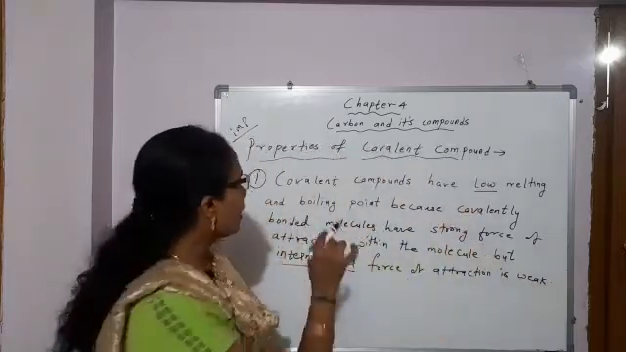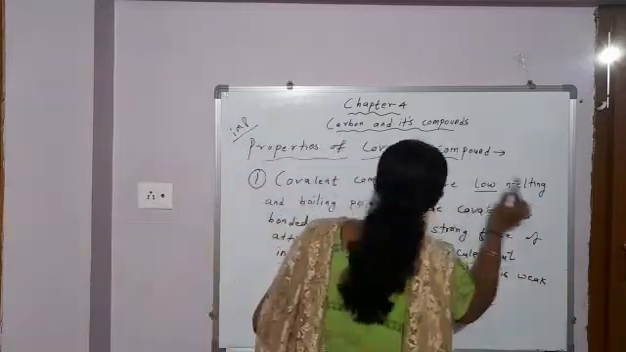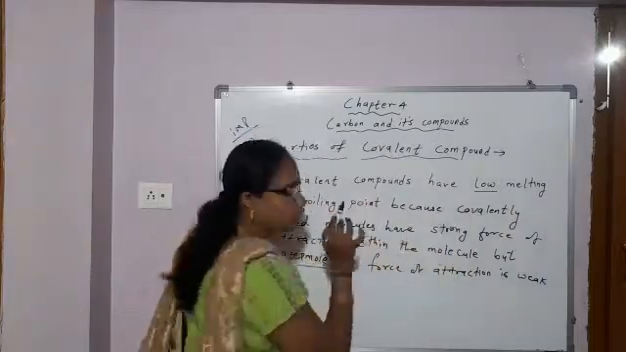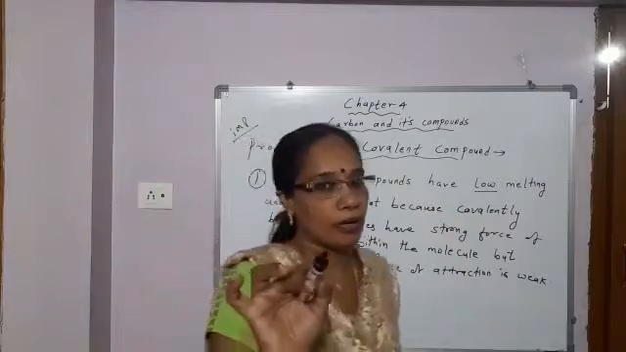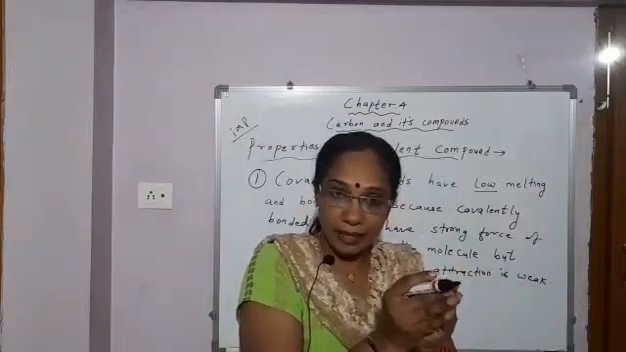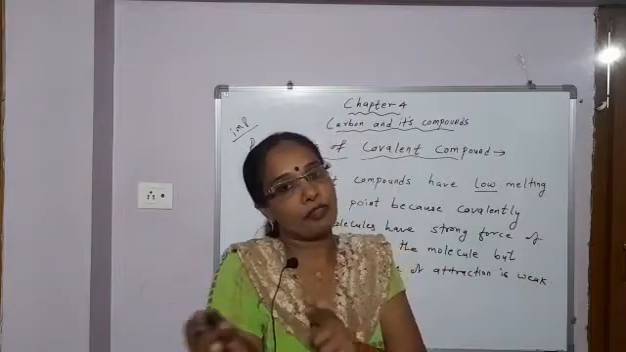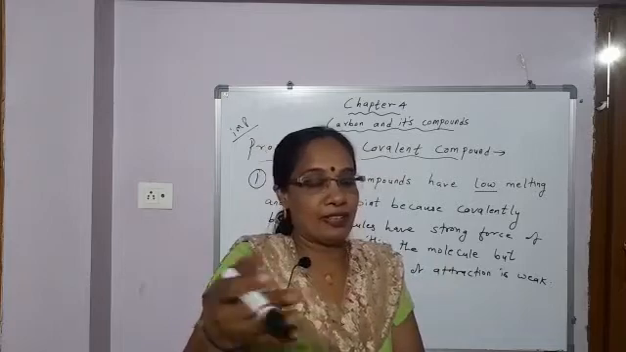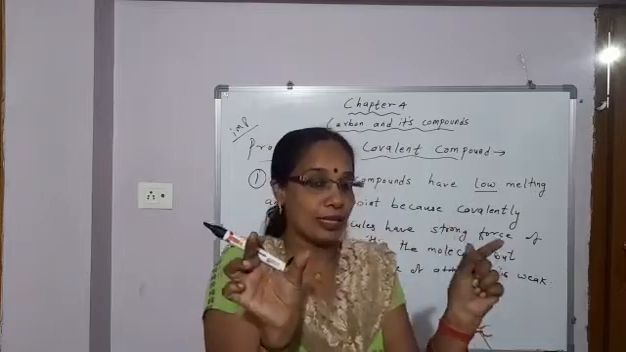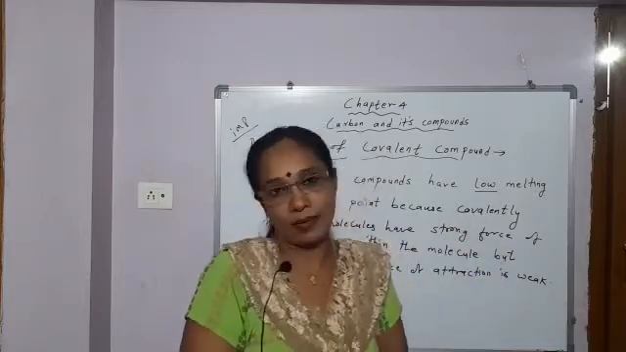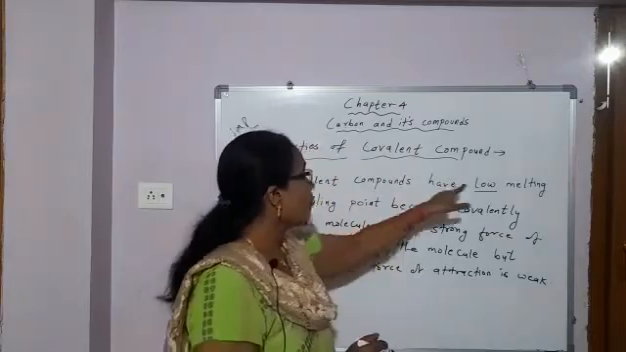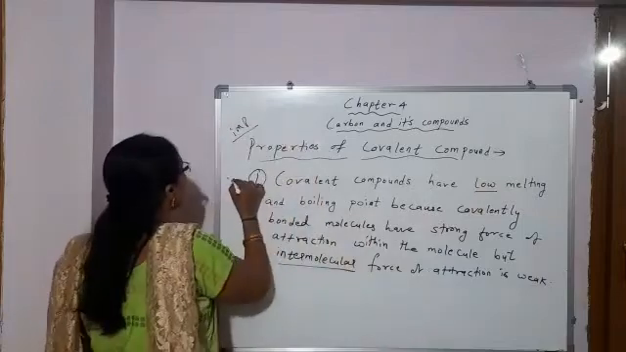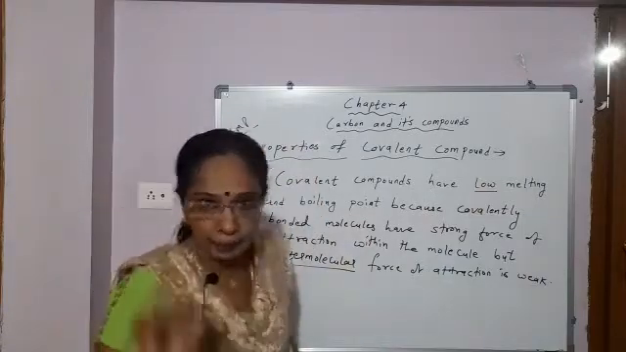Okay. So, covalent compounds have low melting and boiling point. Why? Because covalently bonded molecules have a strong bond within the molecule. But the intermolecular force of attraction is weak. So, to break that weak force of attraction between two molecules, a less amount of energy is required. So, covalent compounds have low melting and boiling point. This is important. A reasoning question comes based on this property.